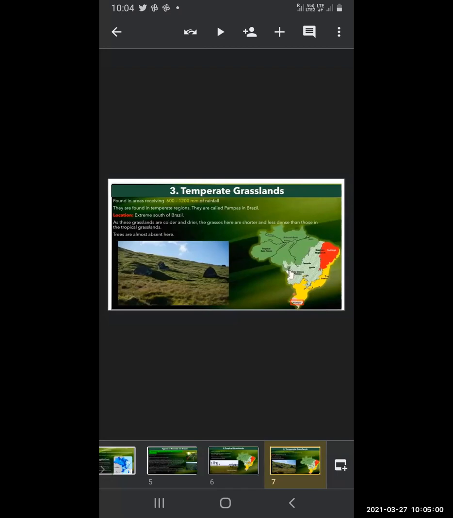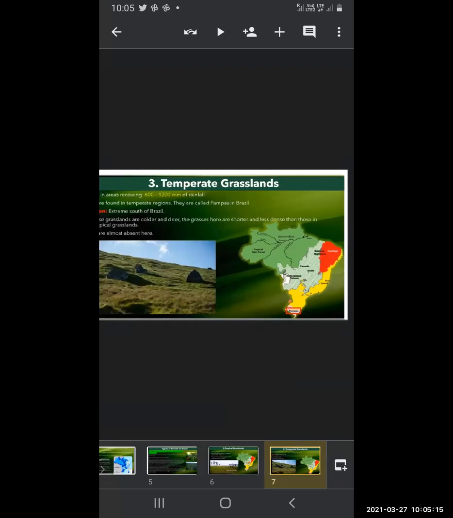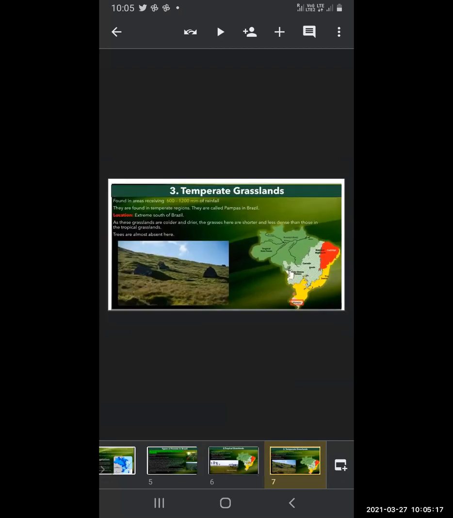They are called pampas in Brazil. The location is the extreme south of Brazil. You can see in the map of Brazil, in yellow color at the bottom, the pampas are shown.